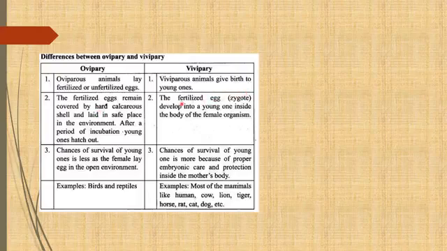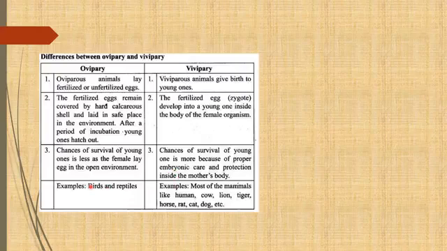In the case of viviparous animals, the fertilized egg develops into the young one inside the body of the female. So they don't need any such calcareous shell protection. In oviparous animals, the chances of survival of the young one are less, as the female lays the egg in the open environment. In viviparous animals, the chances of survival of young ones are greater in comparison, because proper embryonic care and development take place inside the mother's body.